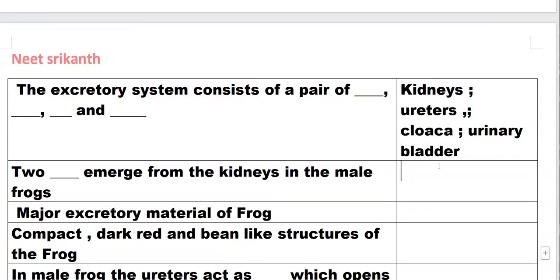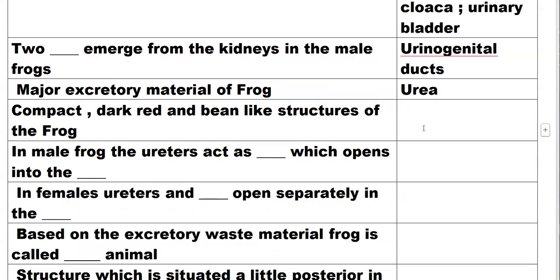Two ureters emerge from the kidneys in the male frog, which are called urinogenital ducts. The major excretory material of frog is urea, hence it is called a ureotelic animal. Compact, dark red, bean-like structures of the frog are kidneys.